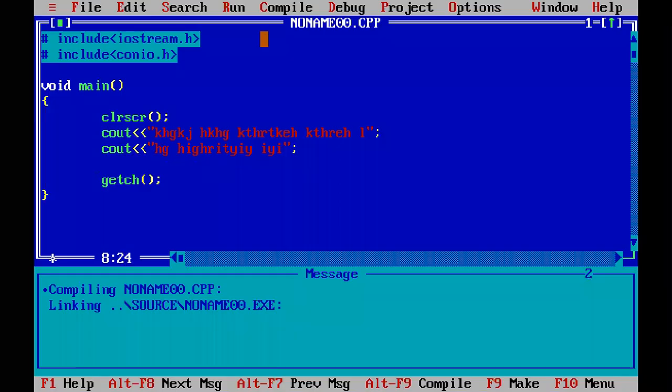Now I want to use the escape sequence. At the beginning of the second message, I will use \n. Where is the \n?